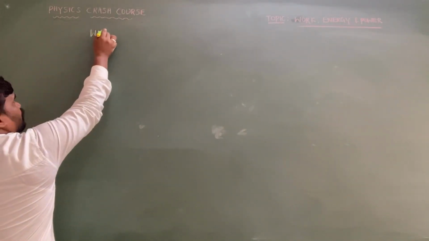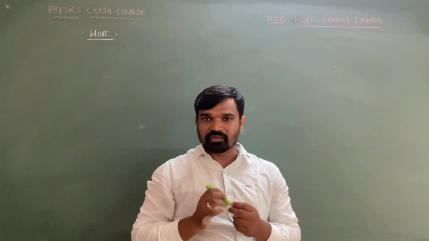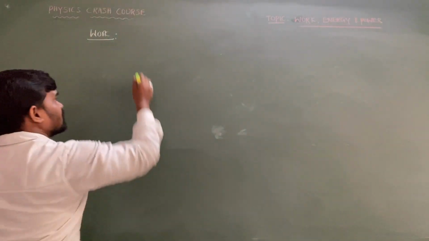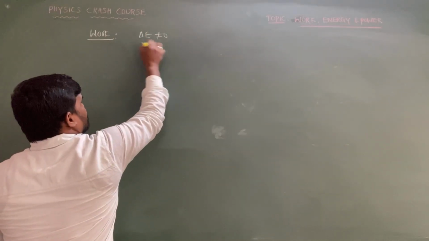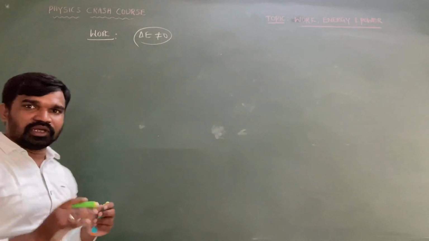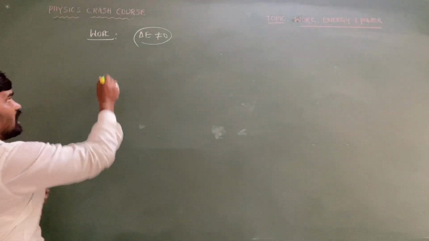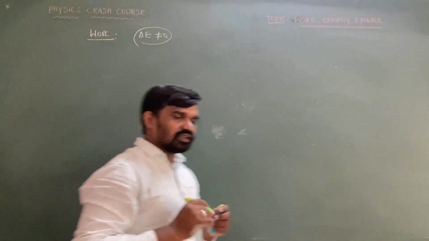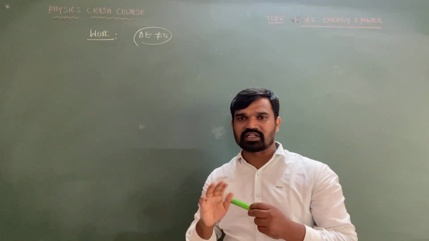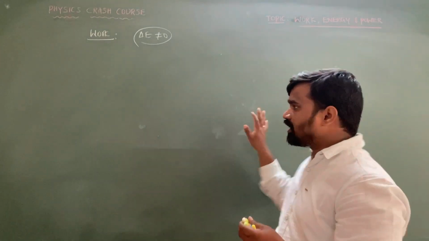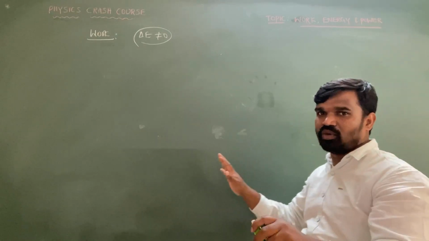Here, if the energy of the system is going to be changed, then only we can say that work is said to be done. That is nothing but change in energy is not equal to zero. Energy of the system needs to be changed, then we can consider that work is said to be done, sir. And again, if there is a force acting on the system and the applied force is not displacing the body, then we can say there is no work done. Applied force is acting but body is not displacing, then we can say no work.